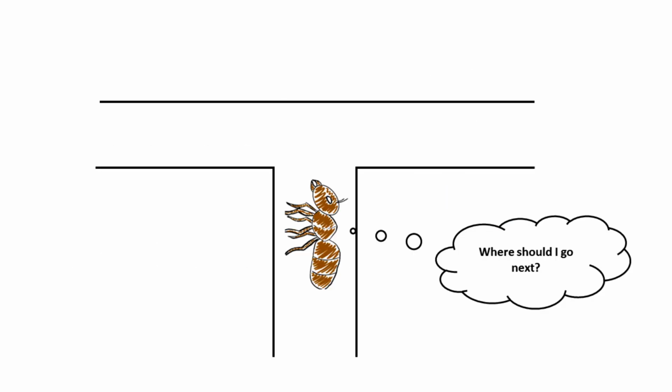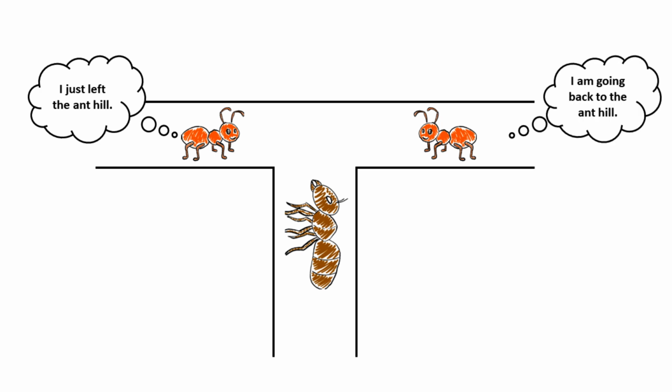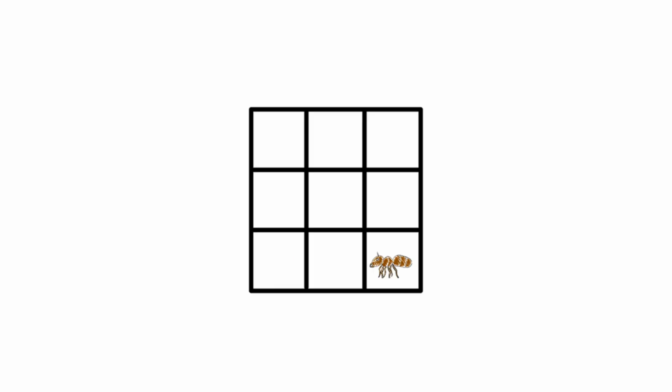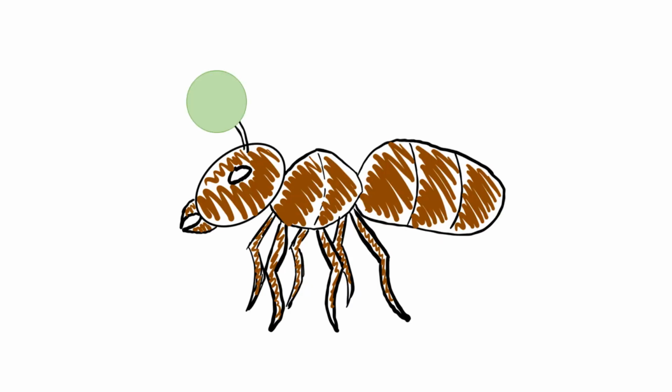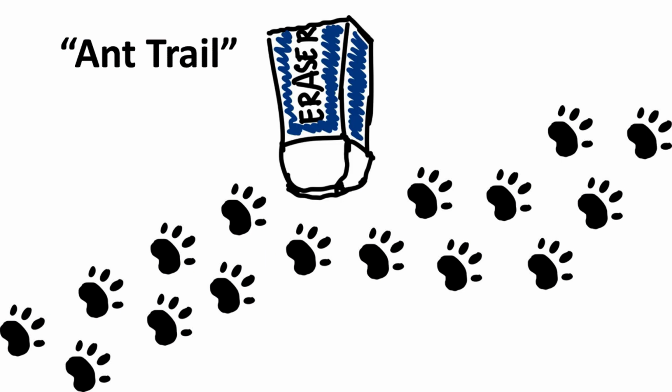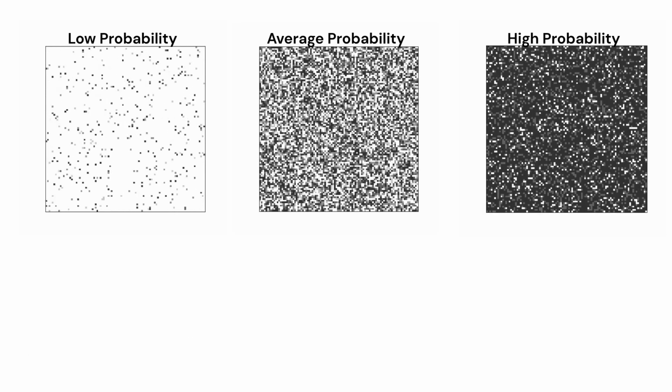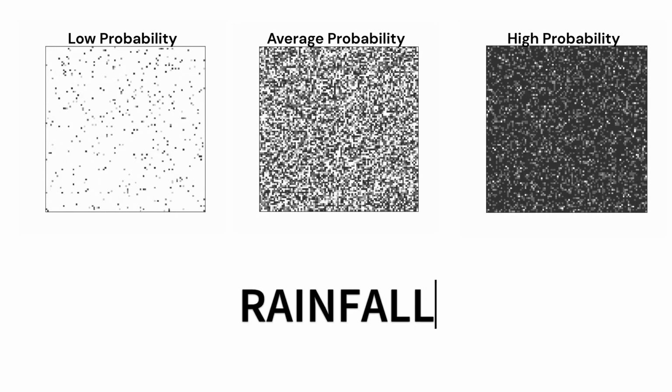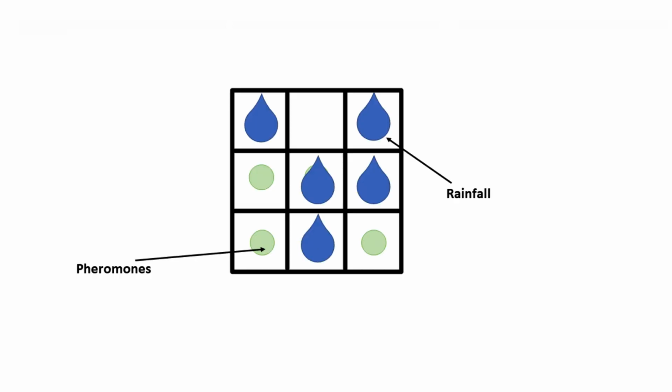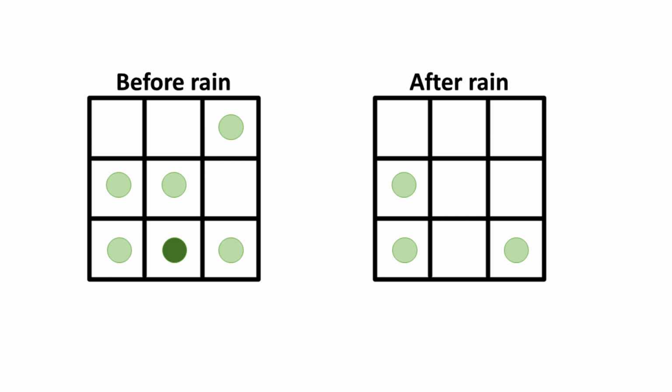To enhance the model, we introduced another type of pheromone that enabled ants to sense the direction of the pheromone trail. Unlike the pheromones dropped in space, this type of pheromone was carried by the ants themselves, kind of like a built-in compass. To simulate the process of trail erasure, we implemented a probabilistic method of turning off cells in the 2D lattice, making some cells inaccessible, similar to the effect of rainfall. This meant that inaccessible spaces or areas experiencing rain had their pheromones removed.